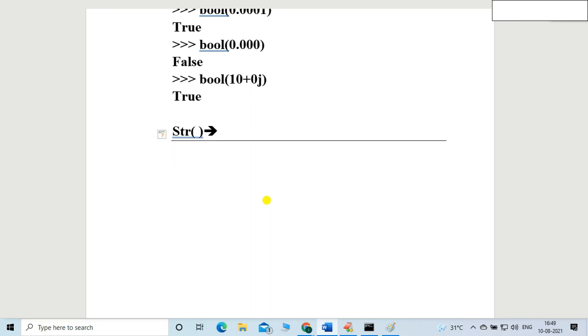So what's the purpose of this function? The purpose of this function is to convert any data type, whichever is possible, into the string, friends. String means everyone knows string.